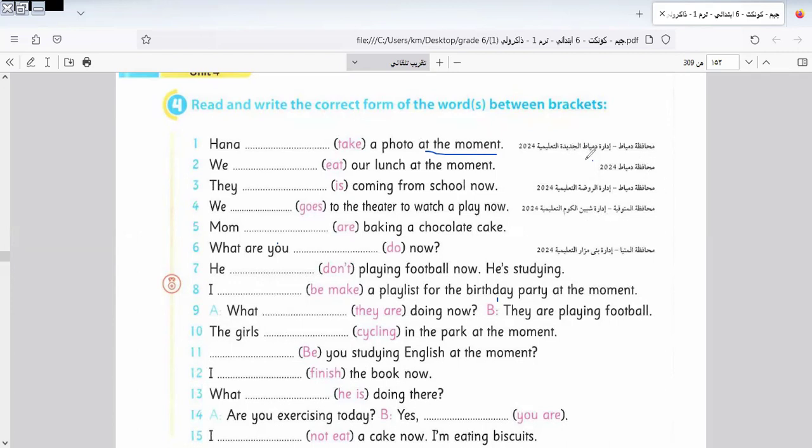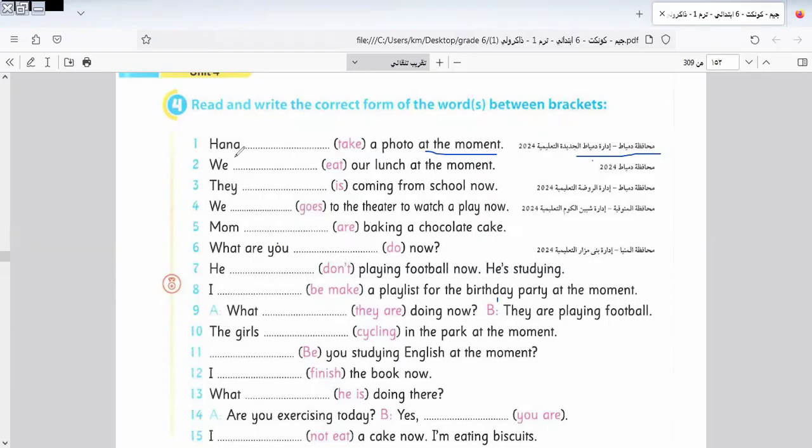I would like to say something. If the question has this title, that means this question is important, because it comes in more than one governorate. So this question is important to do.